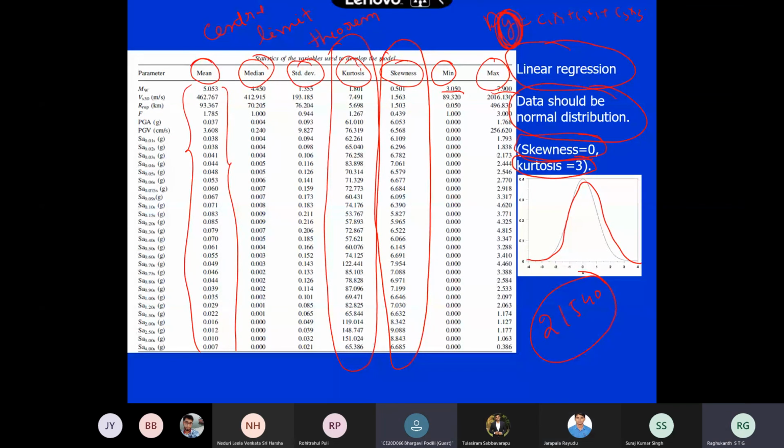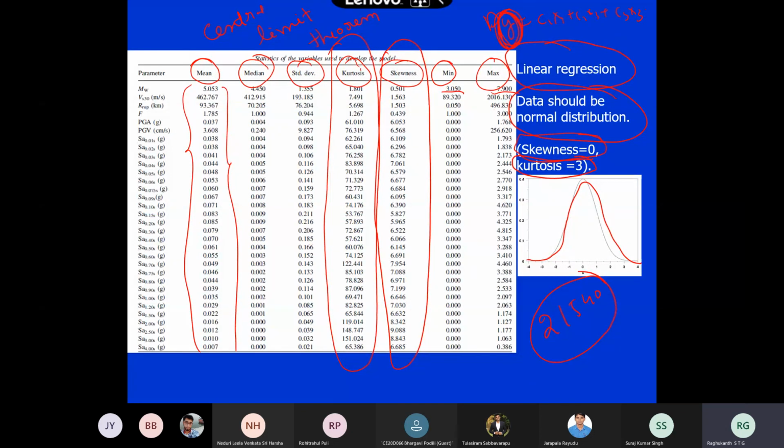If you have several random variables and add all of them, the sum goes towards a Gaussian distribution. That is why, for linear regression, the main assumption is that the data has to be normal. Now, is earthquake data normal? No, sir, it is not normal. So you have to do non-linear regression, or some special extra things we have to consider.